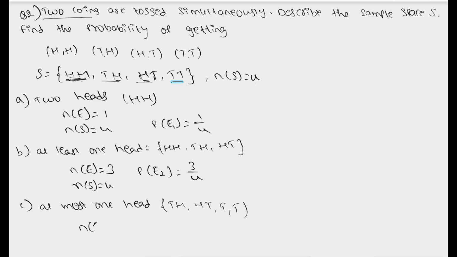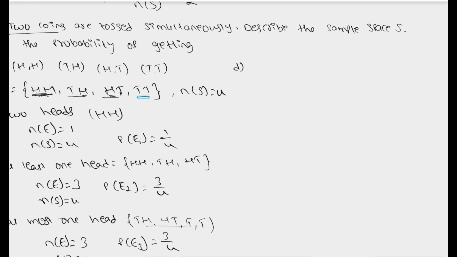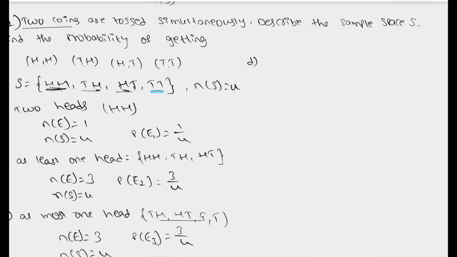So what are the favorable outcomes here? 3, and our total outcomes are 4. So this is our third one, right? This we can take as probability of E3. So favorable outcomes by total outcomes, which is 3 by 4. And next we have our next one, which is D, probability of getting exactly one head.